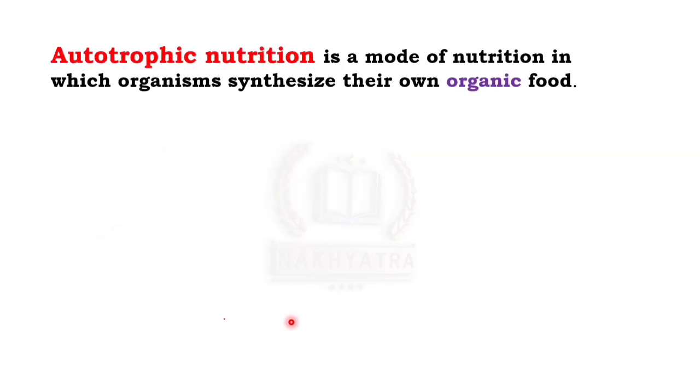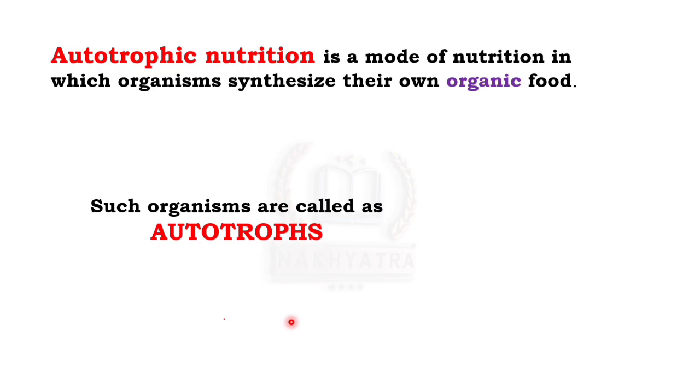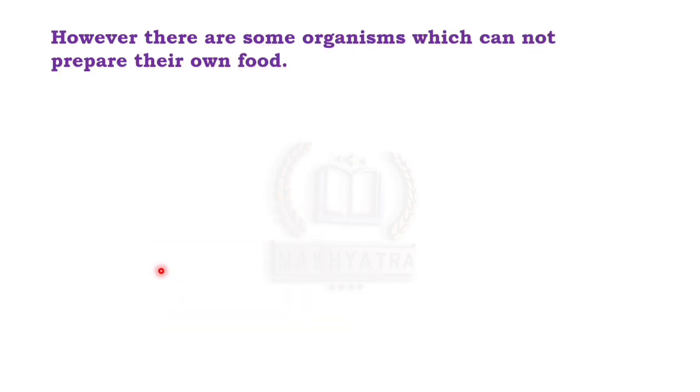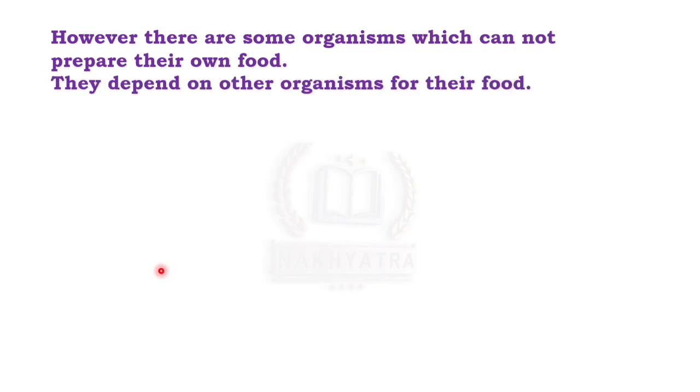Now how do we define autotrophic nutrition? So basically it is a mode of nutrition in which organisms synthesize their own organic food. Such organisms are called as autotrophs. Autotrophic nutrition হৈছে এটা nutrition mode যত organisms বিলাকে নিজৰ organic food নিজে synthesize কৰে, আৰু সেই organisms বিলাকক autotrophs বুলি কয়. Now for example, most plants and some bacteria. Yes, not all plants, okay, only the green plants. However, there are some organisms which cannot prepare their own food. They depend on other organisms for their food.